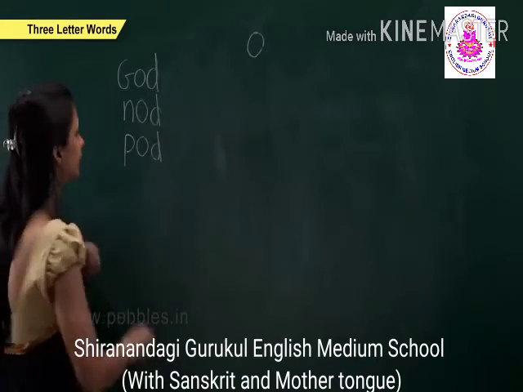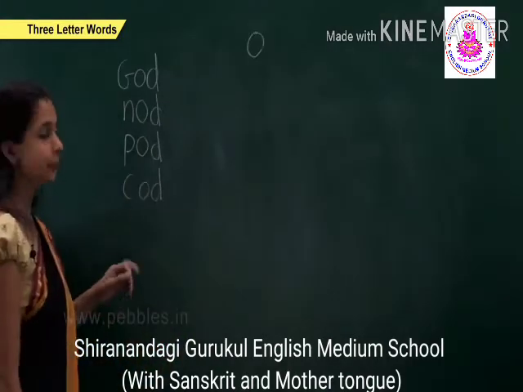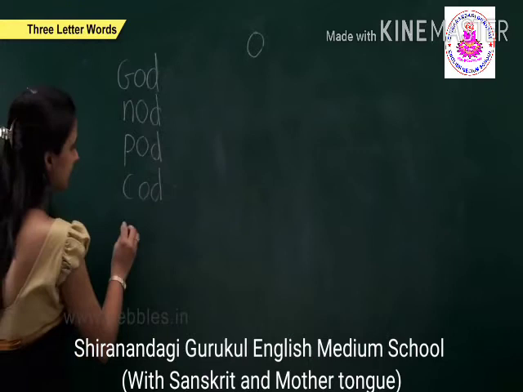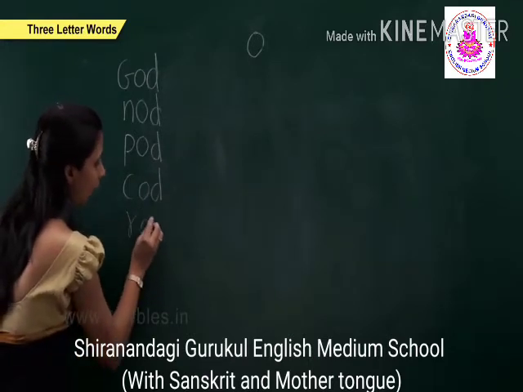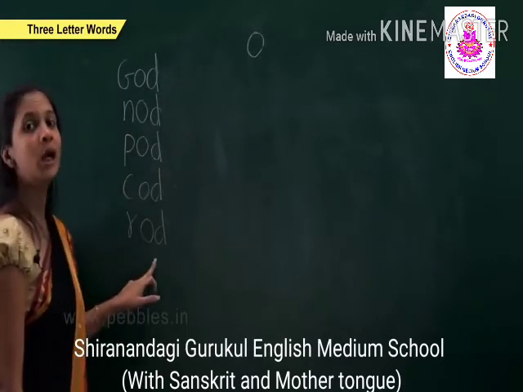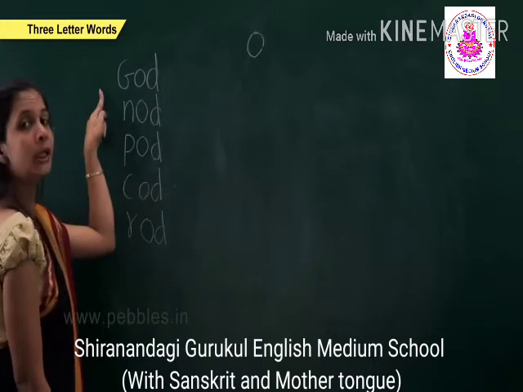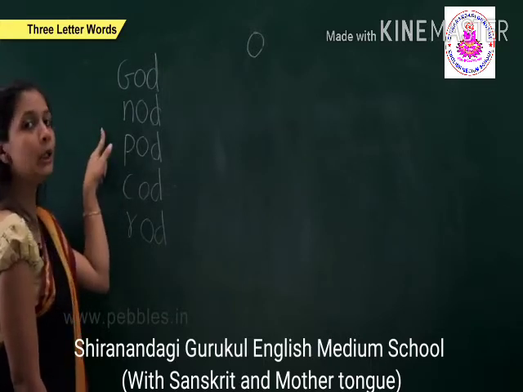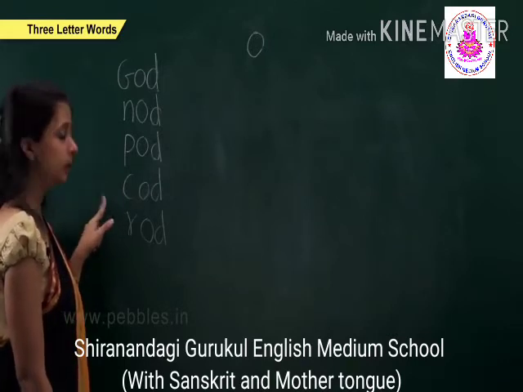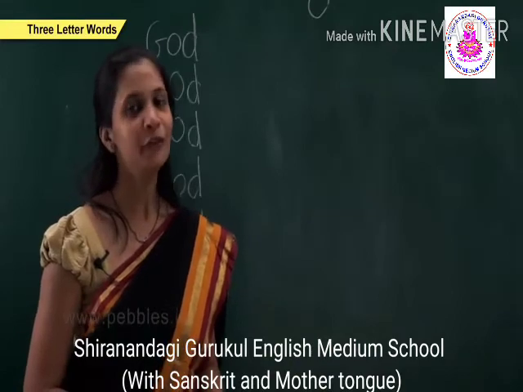The next is K-O-D cord. The next is R-O-D rod. We will repeat. G-O-D God, N-O-D nod, P-O-D pod, K-O-D cord, and R-O-D rod. Now we will learn few more words.